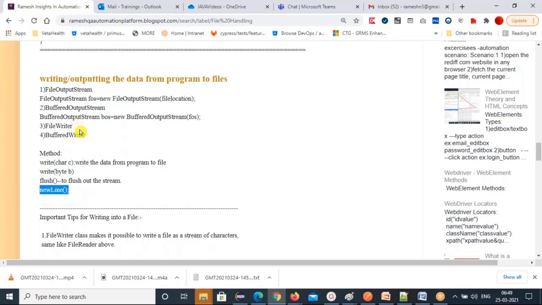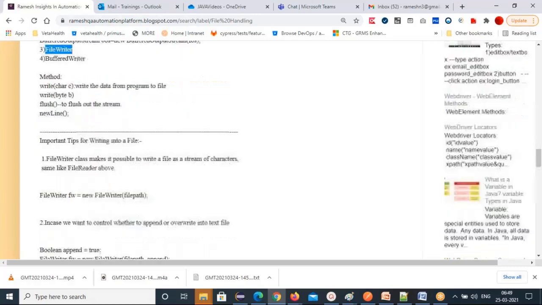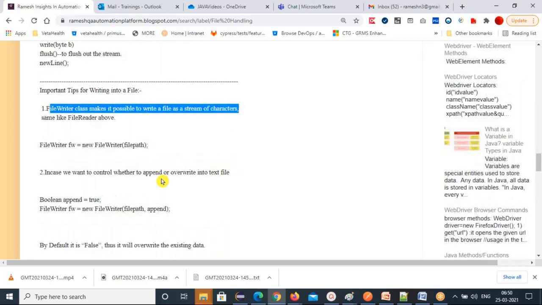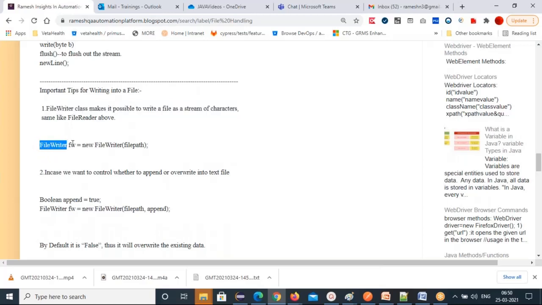If you want to write character-based data, then you can use the FileWriter class, which makes it possible to write a file as a stream of characters, one character at a time. This is how to use the FileWriter class. You create a FileWriter object: FileWriter FW equal to new FileWriter, and specify the file path, which file you want to write.